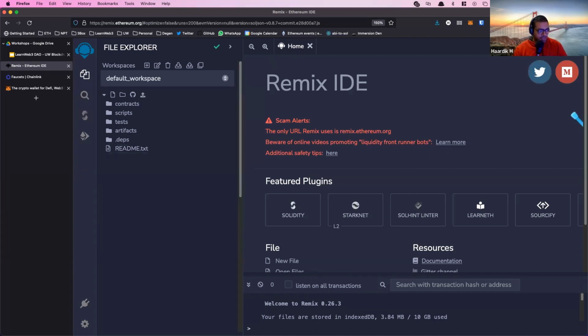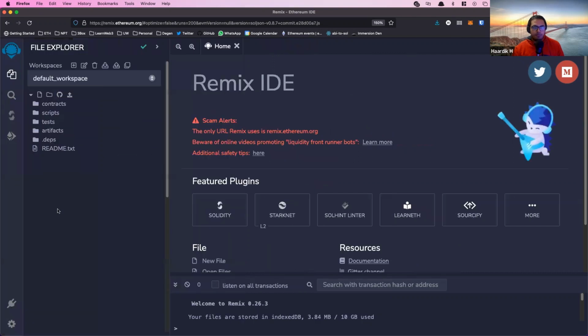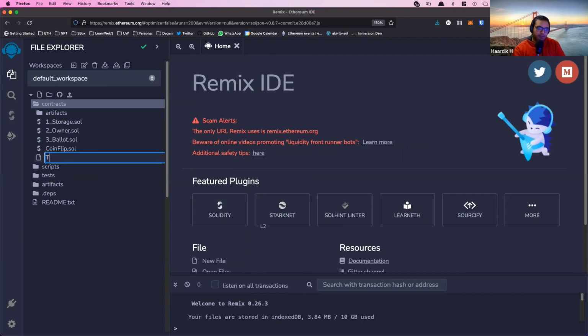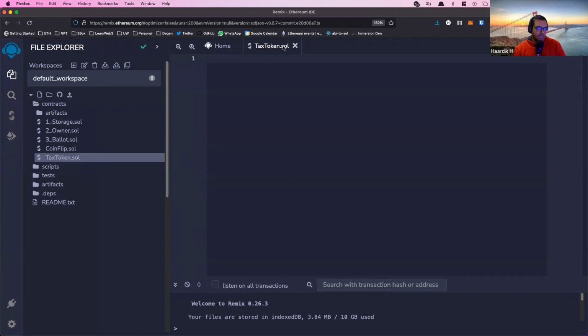Okay, I shall take that as a no. So what you want to do is we're going to go into this file explorer, go into contracts and create a new file over here. We're going to call it, I don't know, taxtoken.sol. So .sol is the extension for Solidity files. And Solidity, if you don't know, is one of the programming languages used to create smart contracts on Ethereum. So name it taxtoken.sol.